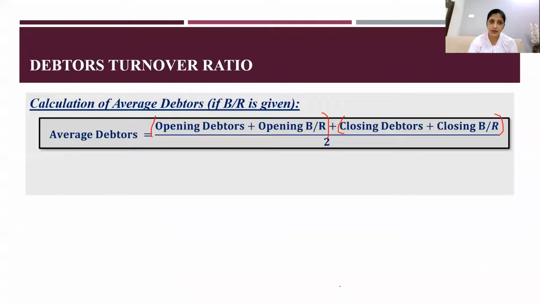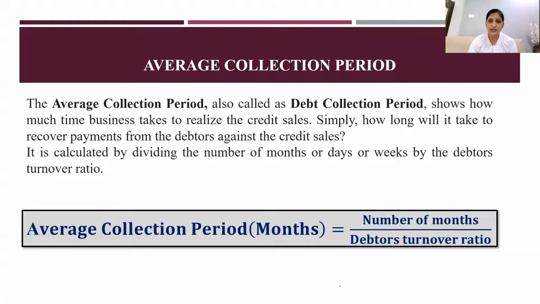Along with this, you will have to find out average collection period. Along with debtors turnover, you have to find out average collection period. This is very important. So see here, the average collection period, also called as debt collection period, shows how much time business takes to realize the credit sales. Simply, how long will it take to recover payments from the debtors against the credit sales? It is calculated by dividing the number of months or days or weeks by debtors turnover ratio.